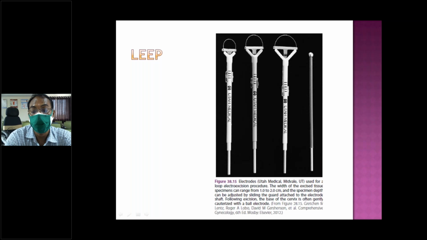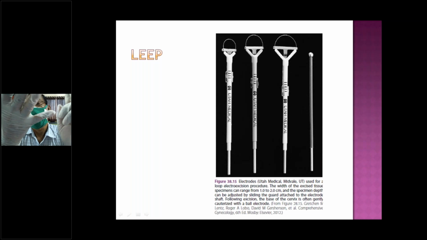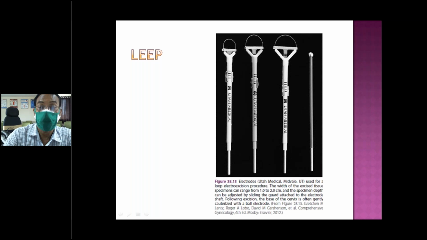Tissue is removed, which includes the squamocolumnar junction, the endocervical junction, the squamous cell junction with stroma and gland. Once you have taken it, it is done.